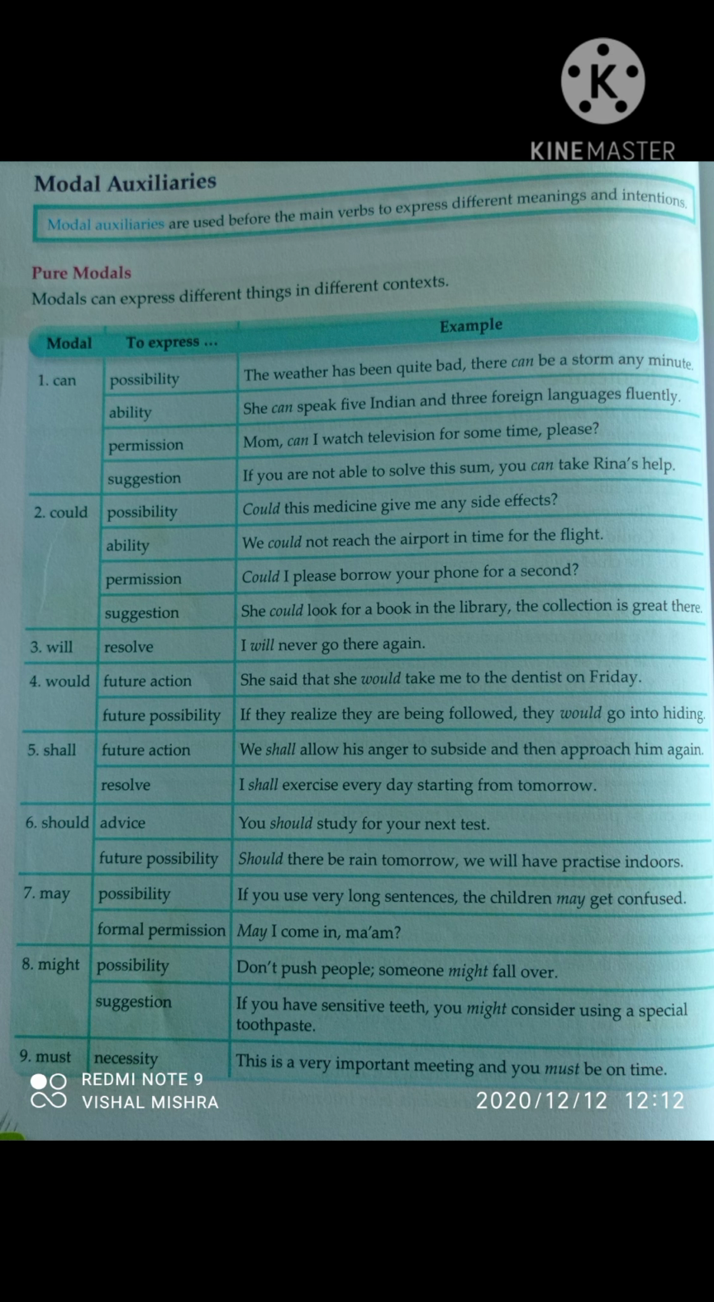First we will read about can. Can is used to express possibility, ability, permission, suggestion. If you talk about possibility, then you can say the weather has been quite bad, there can be a storm any minute. For ability, you can use: she can speak 5 Indian and 3 foreign languages fluently, means she is able to speak 5 languages.